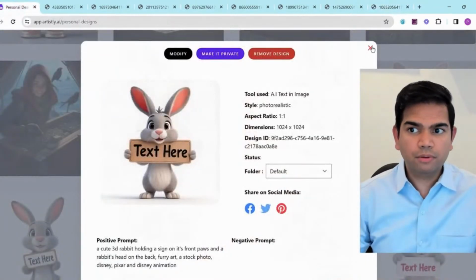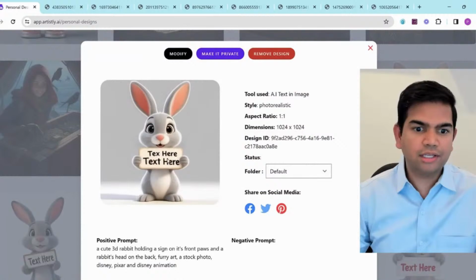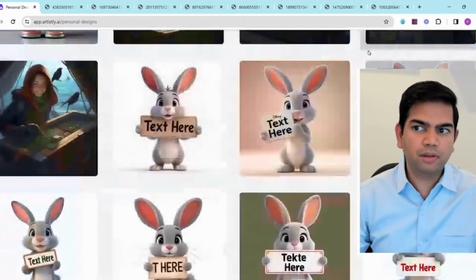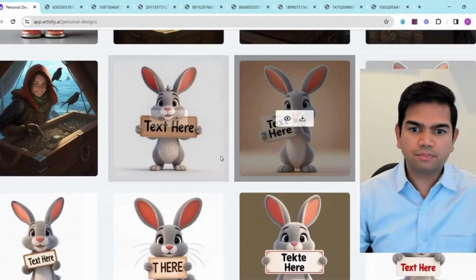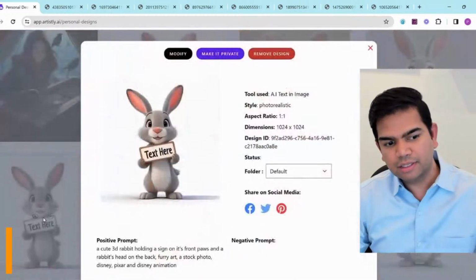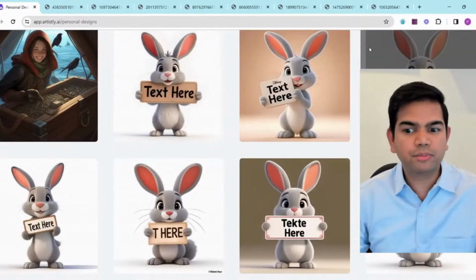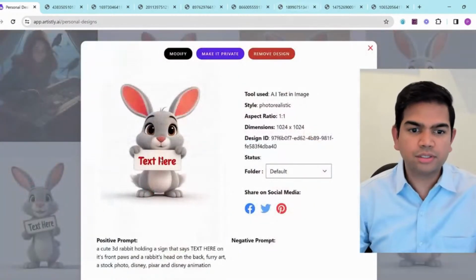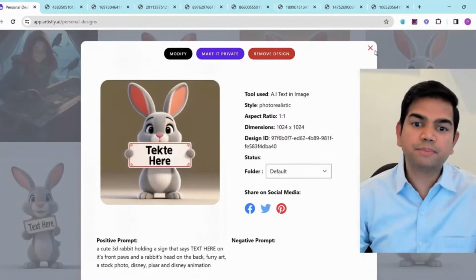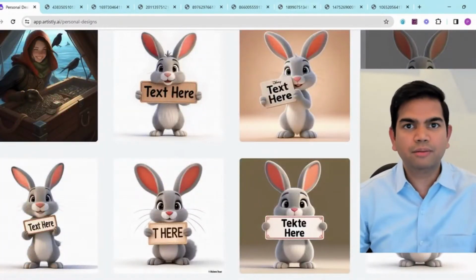And of course, it's not perfect every time. So you see here, it says texture twice and the text is misspelled. In this one, it's pretty good. So that's what I was saying. It's 25 to 50% of the time it's pretty good. Like this one is good here. This one, not so much. It's because what's happening is AI is guessing when it comes to the text.